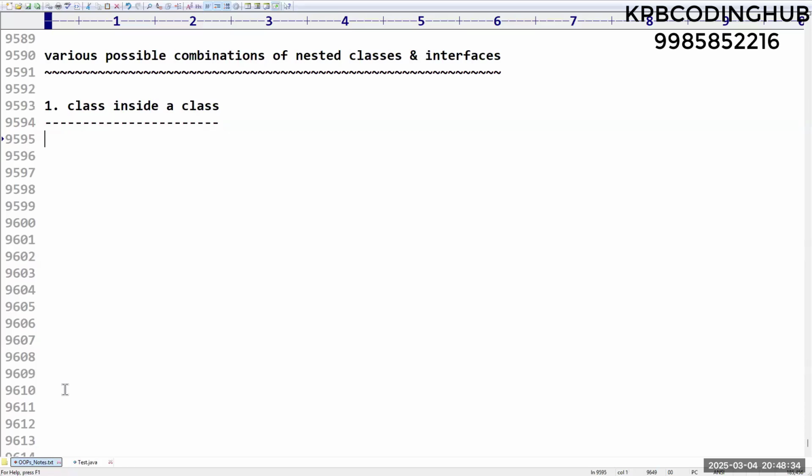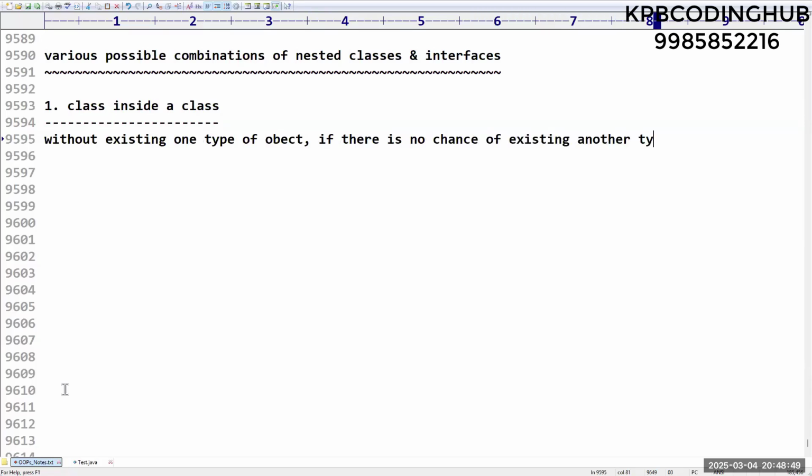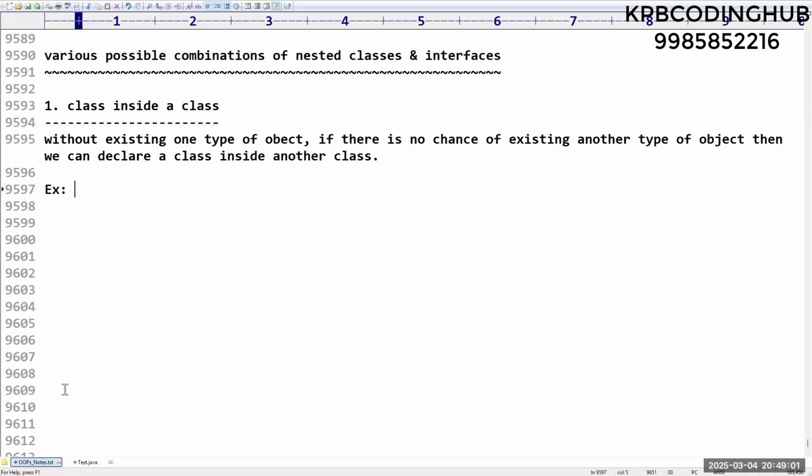Yes, sir. So without existing one type of object, if there is no chance of existing another type of object, then we can declare a class inside another class. Best example I covered already, like class University. Inside this, we can define one more class with the name Department. Like this I covered. So already we have seen this one, right?